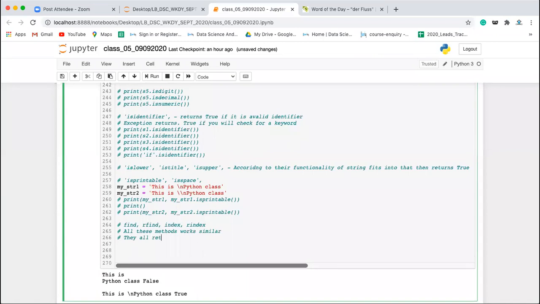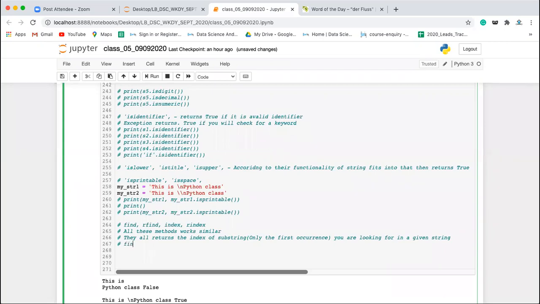They all return the index of the substring you are looking for in a given string. They are going to return the index of only the first occurrence of the substring, if this string is matched.